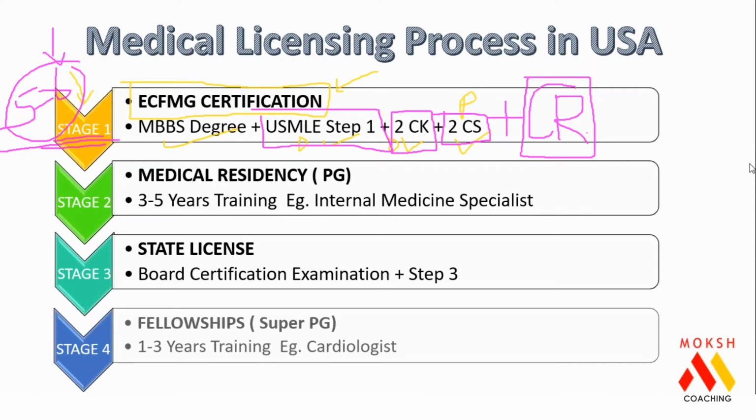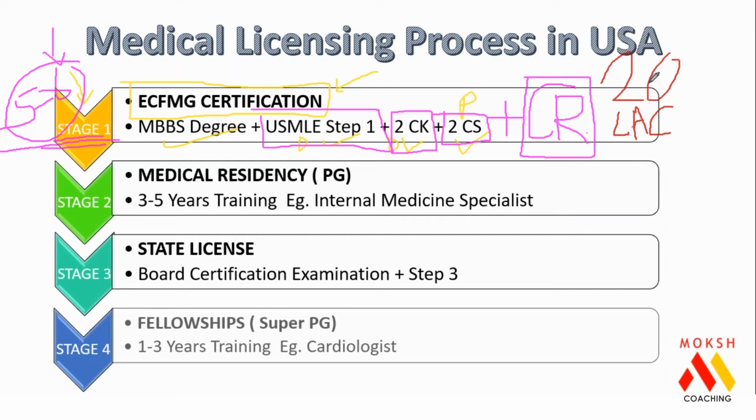So you will spend around 5 to 6 years in stage 1 in your home country, and the total expenditure in this process is around 20 lakh Indian rupees. That is the total investment which you make when you are considering the USMLE process.